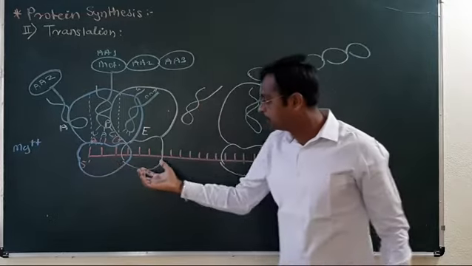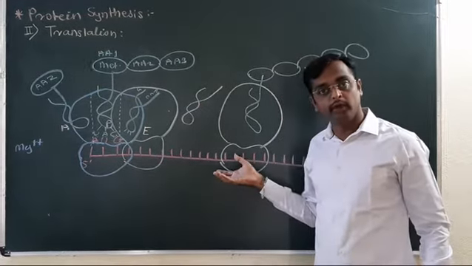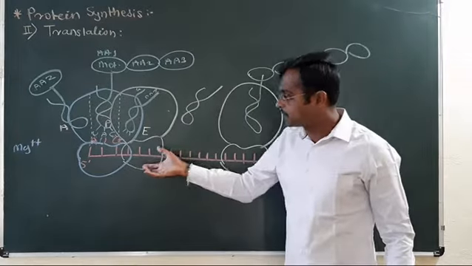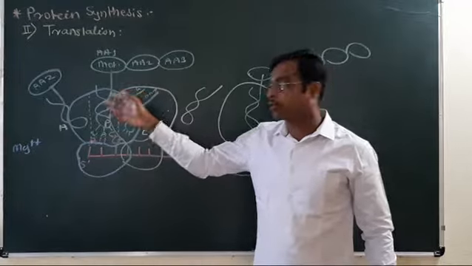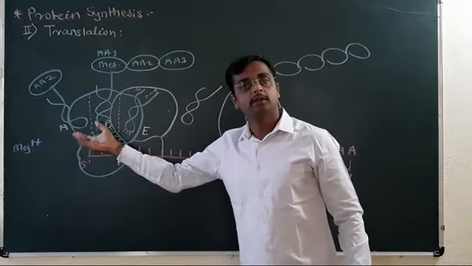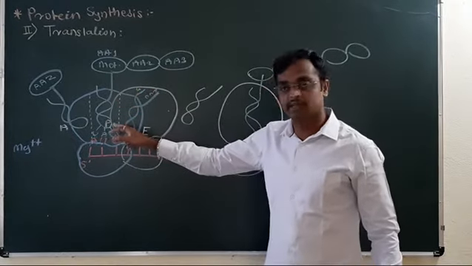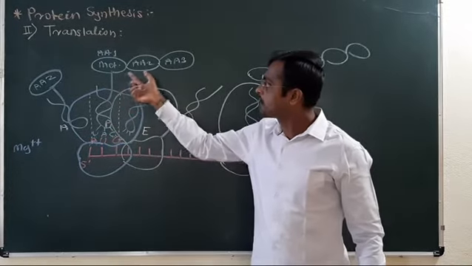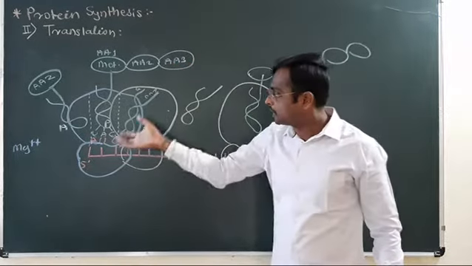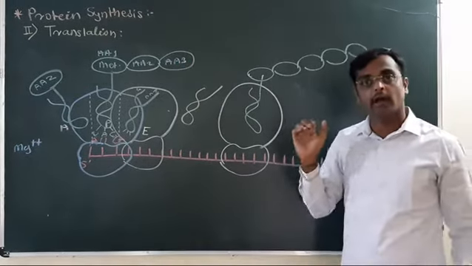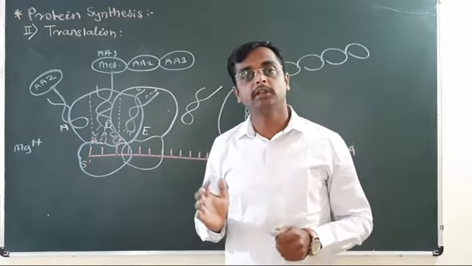Now the ribosome will move along the length of mRNA to read the codon, and as the ribosome reads the codon, the successive amino acids are brought by the specialized tRNA complexes, and these amino acids are transferred at the P site. These amino acids are linked together with the peptide linkages. The second step is elongation, and the third step, the very important step, that is nothing but the termination.